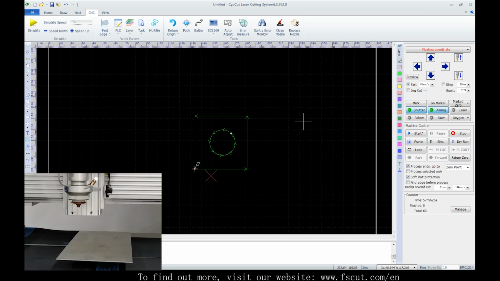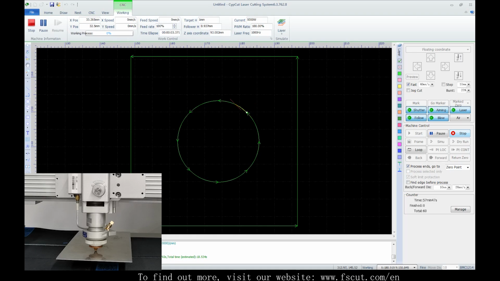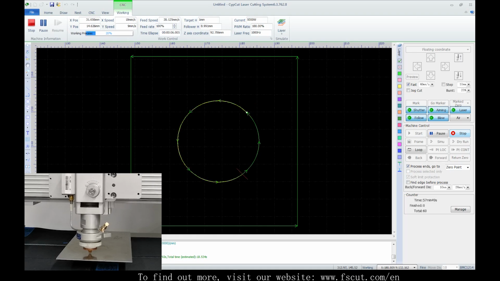Now, apart from those, we have 2 more features to go. First, let's see the task. When we have an urgent order and need to insert a cutting task, place the plate in vacant position on machine bed. Don't move the original one. We stop processing. In the drop-down menu, we save a task file.